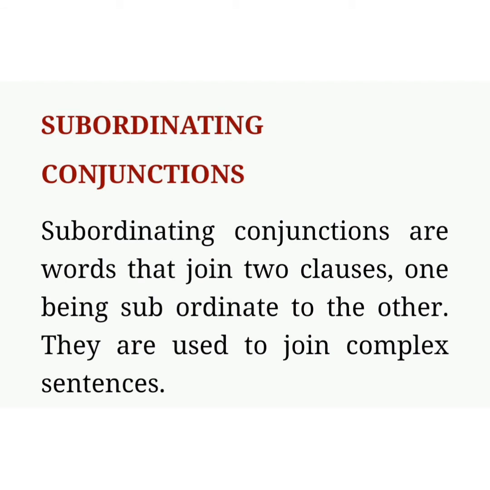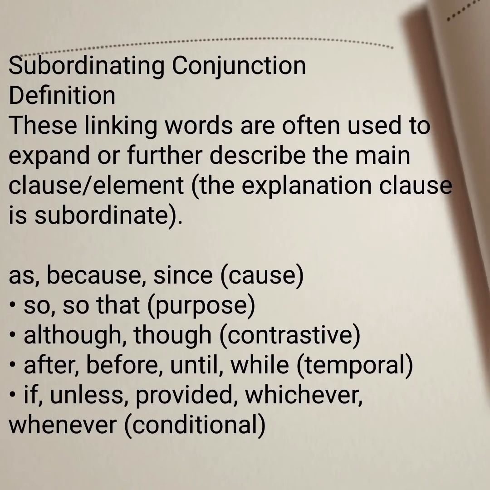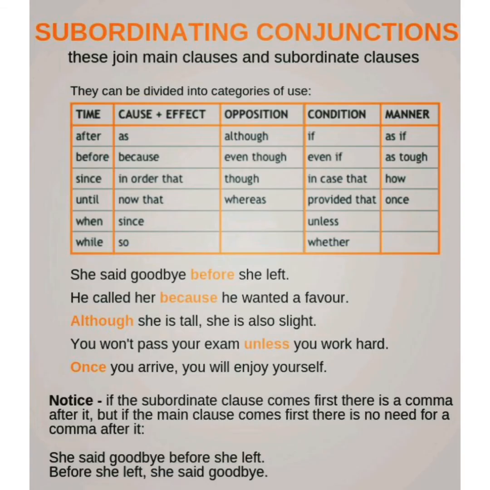The next one is subordinating conjunction. Subordinating conjunctions are the words that join two clauses, one being subordinate to the other. They are used to join complex sentences. These subordinating conjunctions or linking words are often used to expand or further describe the main clause or element: as, because, since for cause; so that for purpose; although, though for contrast; after, before, until, while for temporal; if, unless, provided, whichever, whenever for conditional.